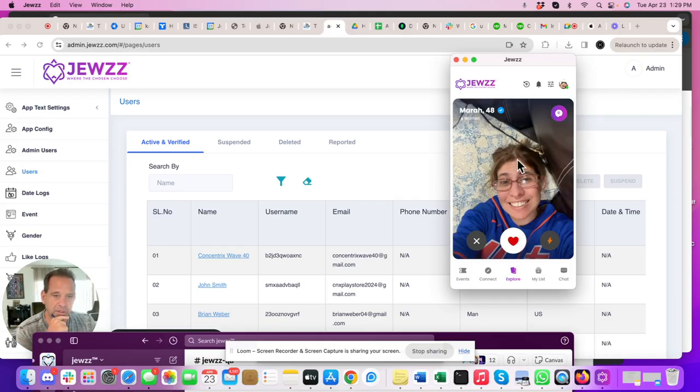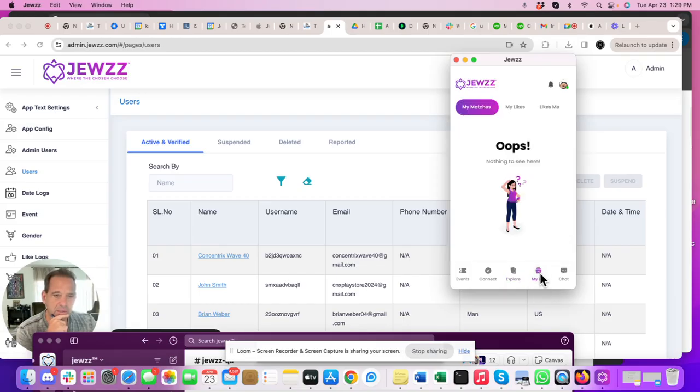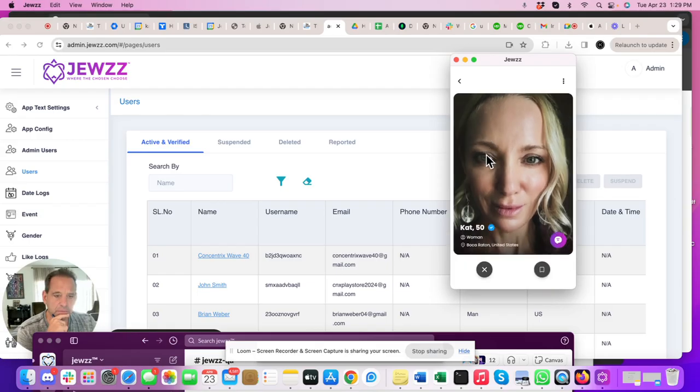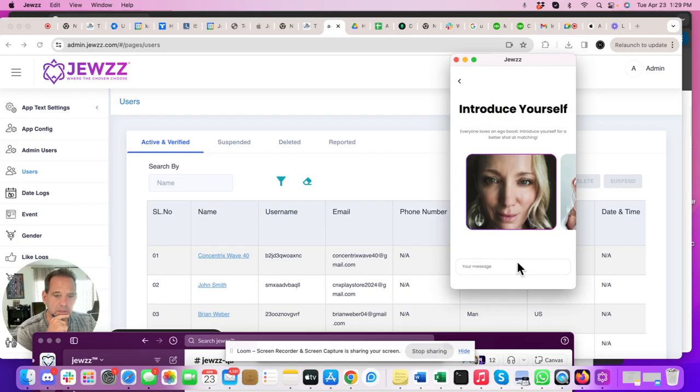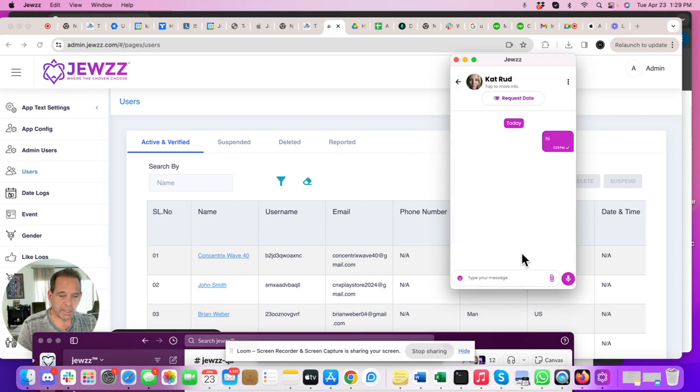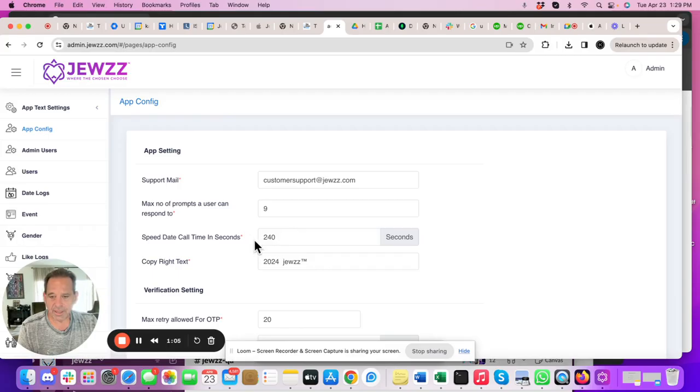If I go to like her, and then I go to my list and look at my likes, there are the two there, right? If I want to talk to this one, it's supposed to give men, like I'm a non-member, as a man, I think 3 chats. I'm not even sure. When I look at the admin configuration, they didn't